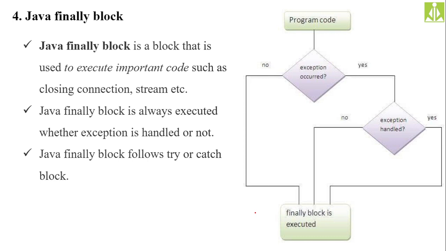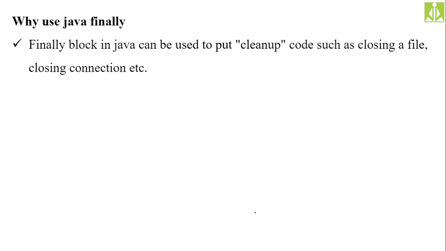There you will understand the importance of this finally block. Why use the finally block? The finally block in Java can be used to put cleanup code. Cleanup code, as I already told you, means doing garbage collection, closing a connection, or closing a stream. The finally block in Java can be used to put cleanup code such as closing a file, closing a connection, etc. So the best examples are closing a file and closing a connection.